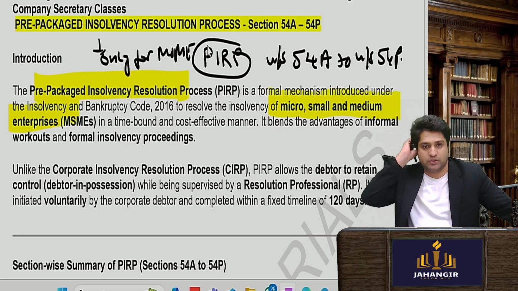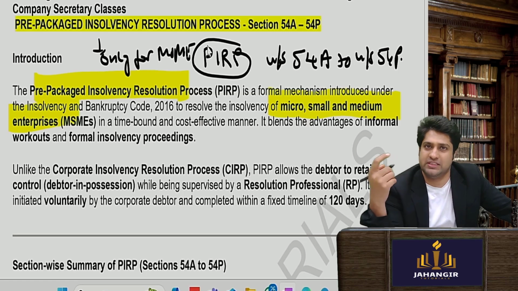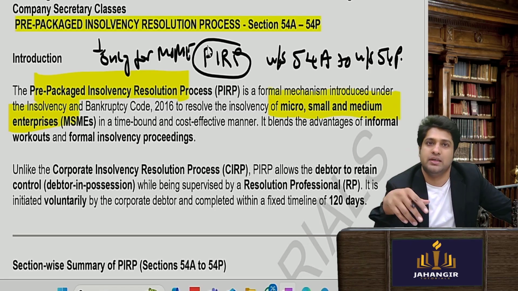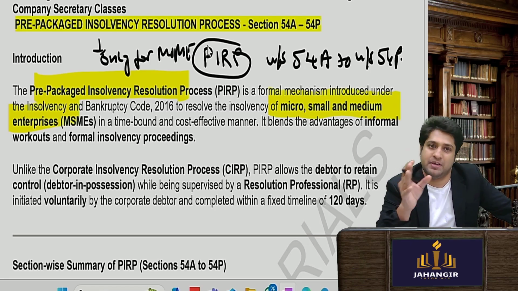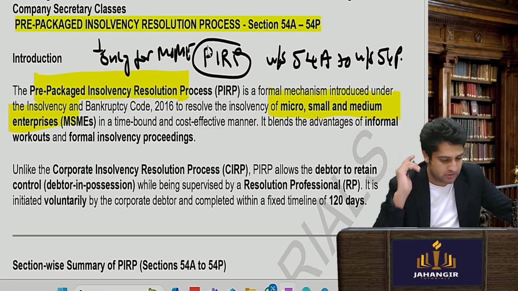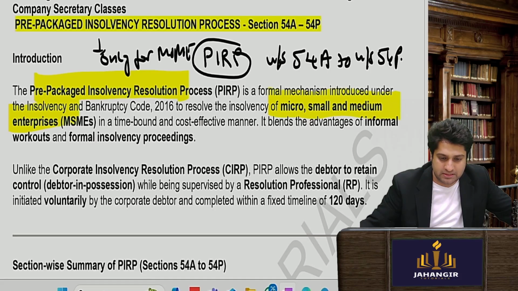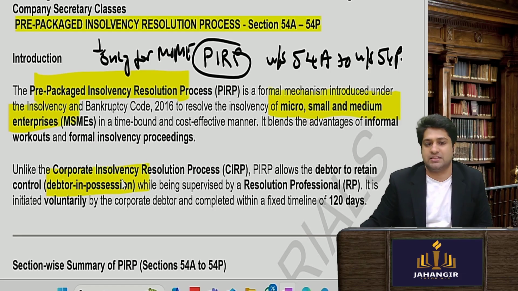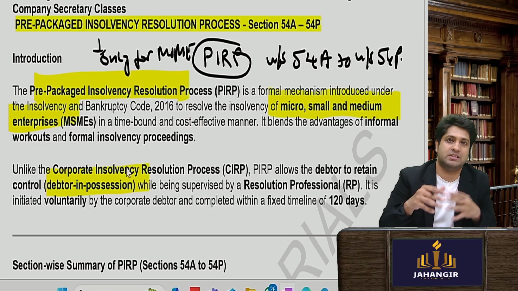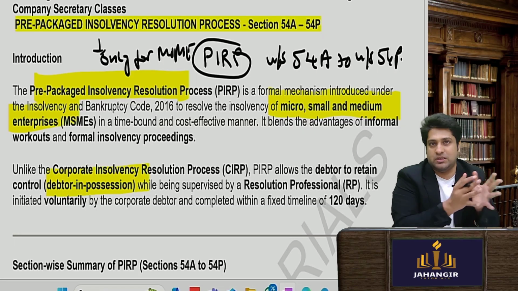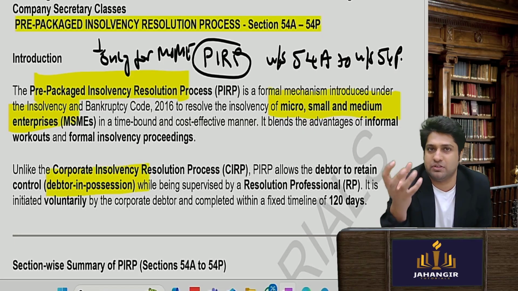Okay, fine. Can MSME come for CIRP? Answer is yes. They can come for CIRP and PIRP. MSME have an option. PIRP is much better, and we'll see in which circumstances PIRP is possible. So in PIRP, what happens is the debtor stays in control of the assets. As compared to CIRP, where the resolution professional takes all the powers of the directors and comes.